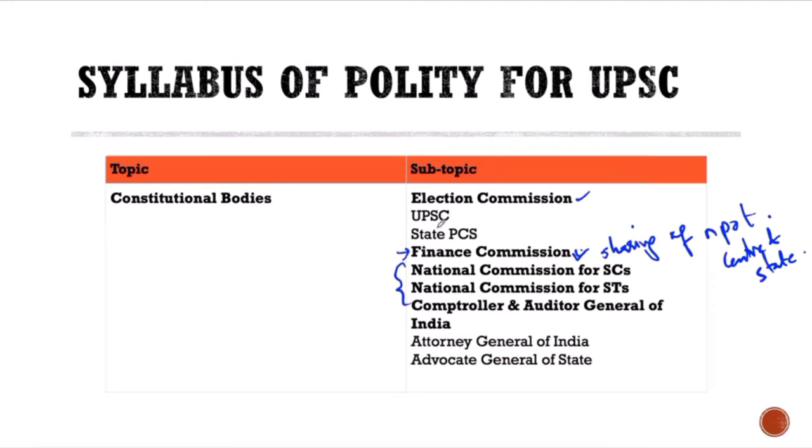And the scheduled caste is the so-called backward classes. Okay, so you're on the right track.